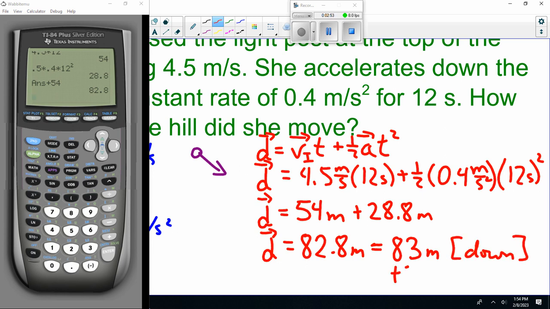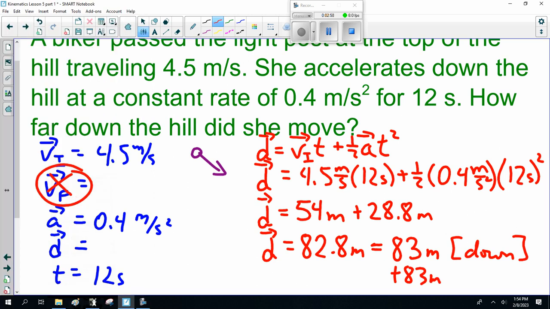Or plus 83 meters. I chunk it because it's too easy putting so many numbers in the calculator to make one dumb boo-boo. Okay, so she moved 83 meters in those 12 seconds.